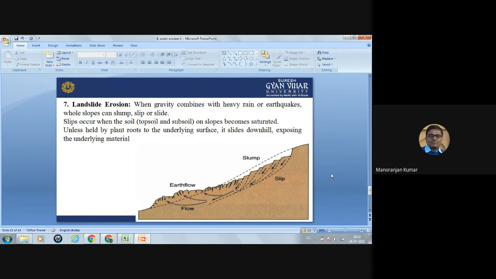Now the landslide erosion. When gravity combines with heavy rain or an earthquake, the whole slope can slump, slip, or slide. Okay, so in that situation, a landslide will occur. Slips occur when the topsoil and subsoil on a slope become saturated. Unless held by plant roots to the underlying surface, it slides downhill, exposing the underlying material.